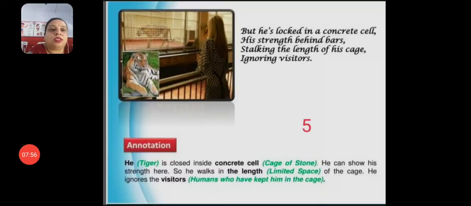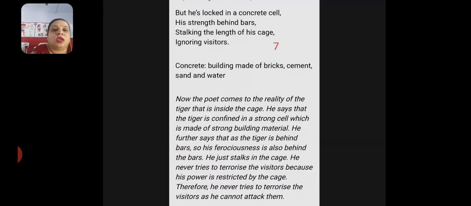Let's go to the next stanza. But he is locked in a concrete cell, his strength behind bars, stalking the length of his cage, ignoring visitors. Let's see the new words. Concrete means building made of bricks, cement, sand and water.